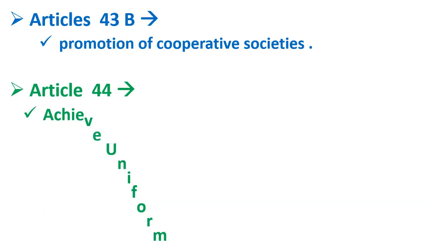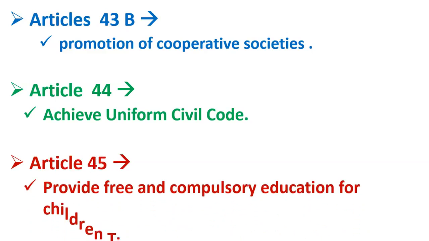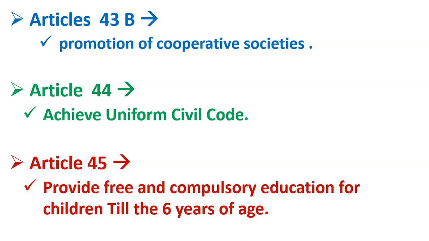Then friends, then comes Article 43 capital B. So what does Article 43 capital B say? It says promotion of cooperative societies. Okay, it means the government should try to promote cooperative societies.